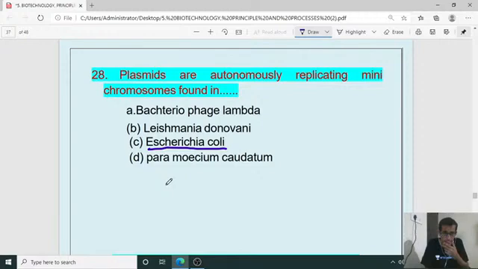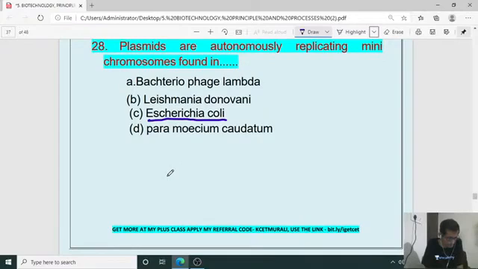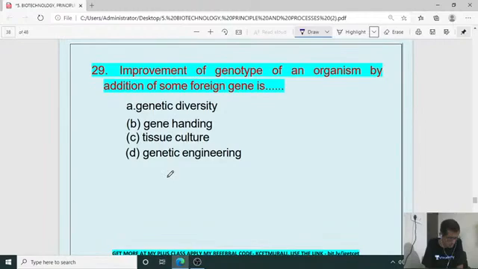For 27, it is B that is the right answer. Sarakappa, you are right. And for 28, it is C. You are right. Yes, gene amplification. Next, the 29th question. Another question is remaining. Let us continue. Improvement of the genotype of an organism by addition of some foreign gene is called what?